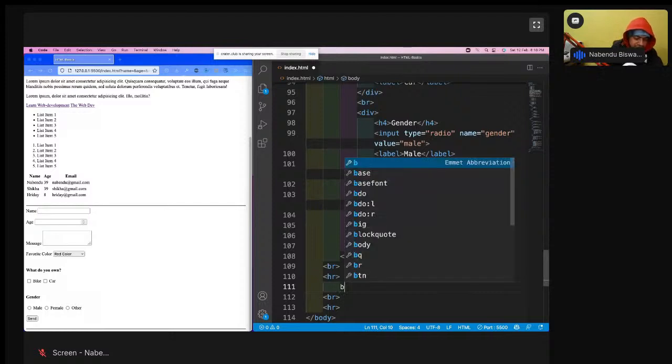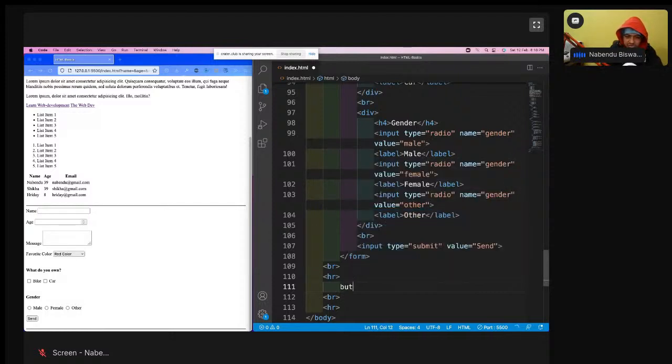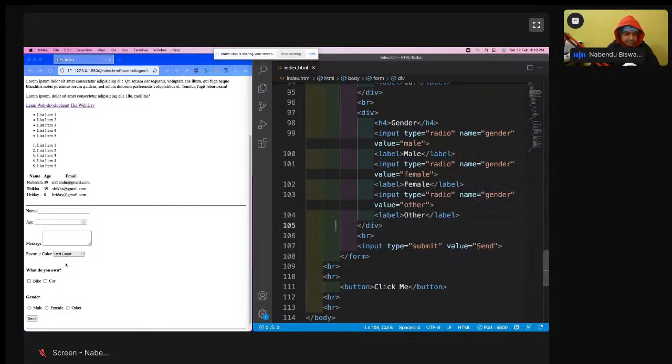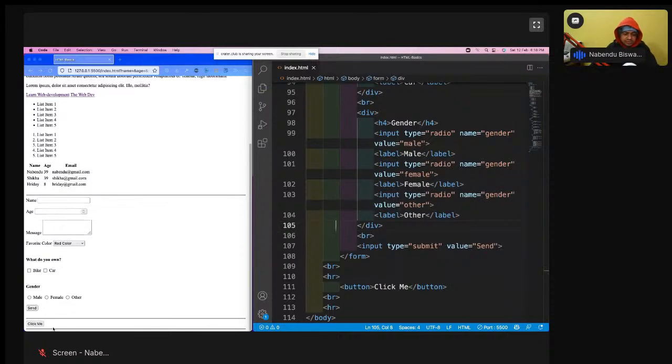So we have something known as a button also. The button tag is there, and then click me, save it. See, this button has been created, like click me. And now what is the difference? Input type submit also creates a button, but inside the form tag. This is a normal button.